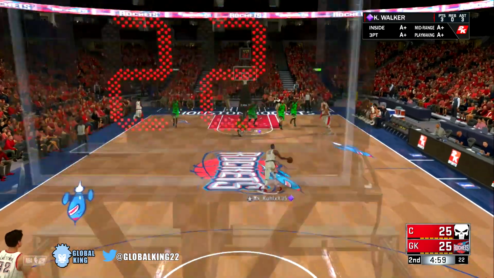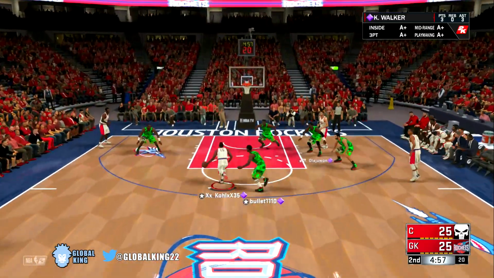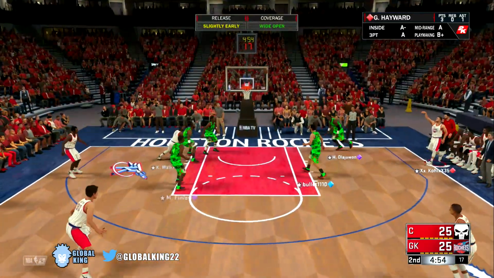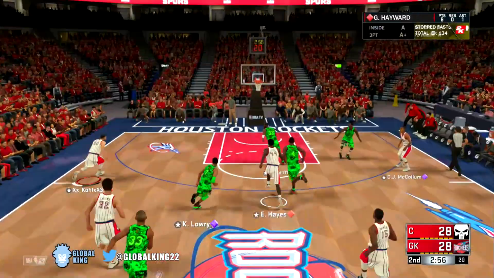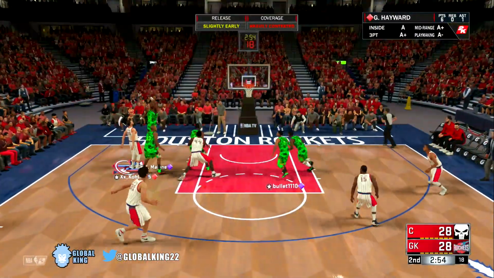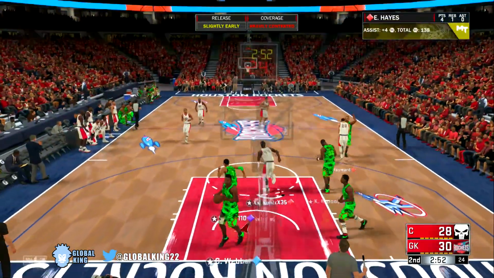The bench actually did a lot better than I thought they were going to do. Hopefully they can keep that going. Gordon Hayward wide open in the corner. Not a great release, but he gets it to go. Our bench is playing really nice right now. All right, Gordon Hayward, can you hit this mid-range? Heavily contested. That was a bad shot. Gordon Hayward bails us out.